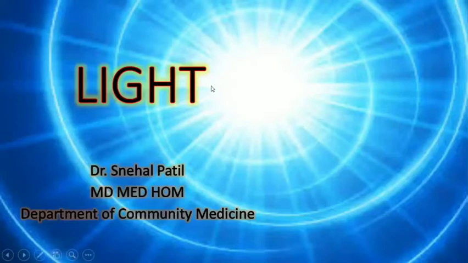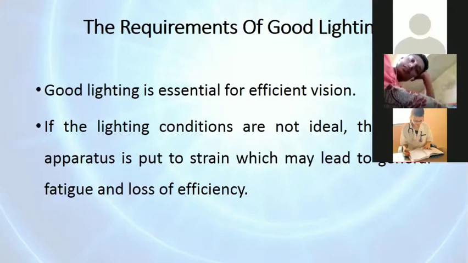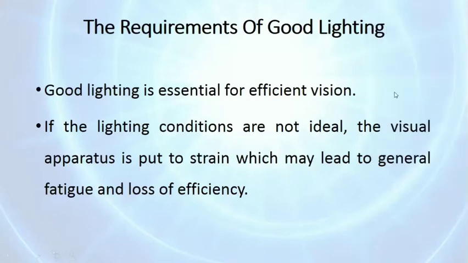So in the last lecture, we started with light. We have seen the requirements of good light. Good lighting is essential for efficient vision, and if it is not ideal, the visual apparatus is put to strain, which may lead to general fatigue and loss of efficiency.